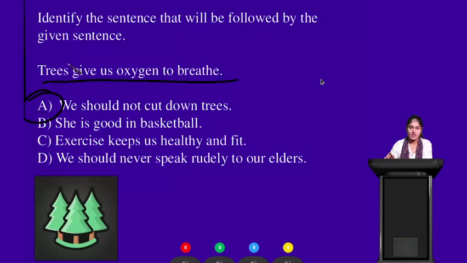Clear? So the topic is regarding trees. So these two belong to the same topic. So the correct answer will be: trees give us oxygen, we should not cut down trees. Clear? Okay.